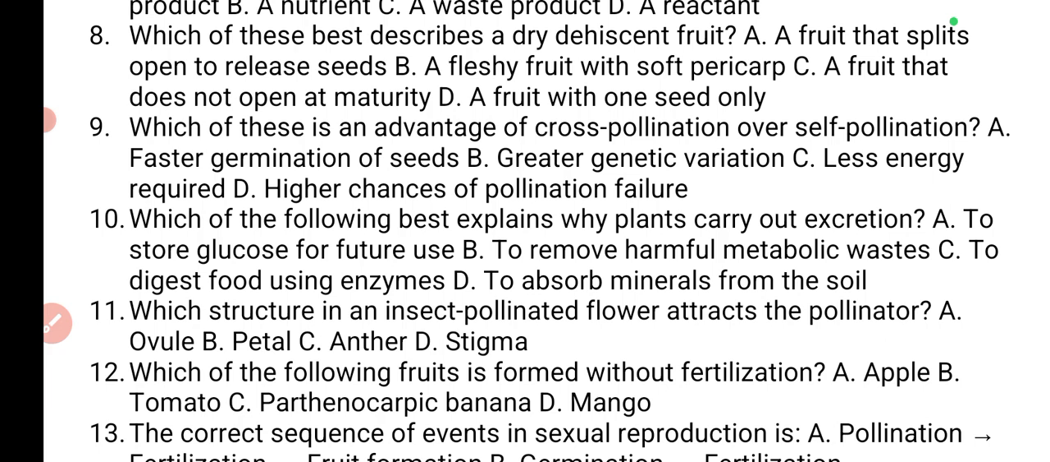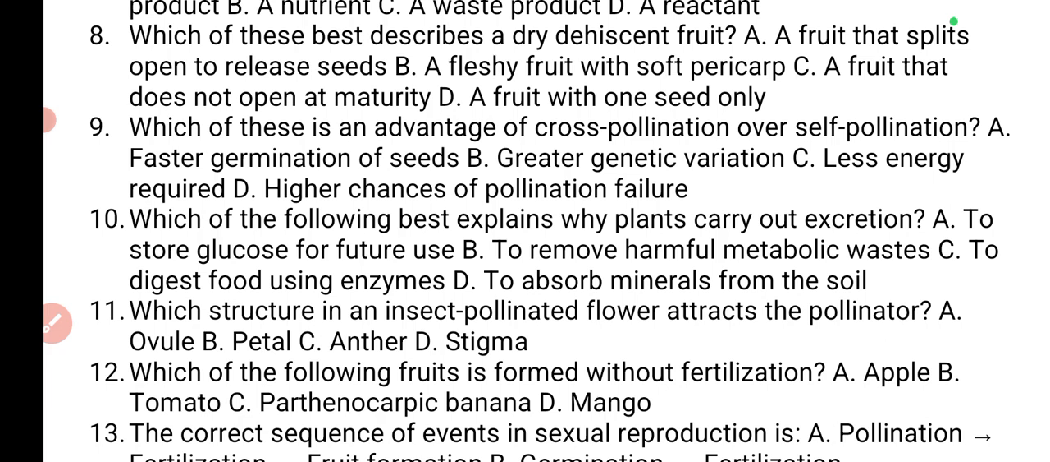Which of these is an advantage of cross-pollination over self-pollination? That is advantage of allogamy over autogamy. A, faster germination of seeds, no. Greater genetic variation, exactly, because of crossing, isn't it? Since it's across the same species but different organisms, that's going to lead to greater diversity, greater variation. That can be a major advantage.